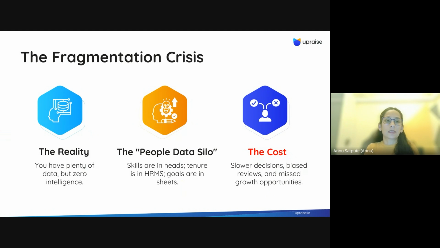Now, let's talk about the fragmentation crisis. Like I said, a lot of organizations have a lot of data, but with little clarity or intelligence, which costs these organizations in many different ways. Data is scattered in different formats. Skills are in people's heads. Tenure is stored in the HRMS.